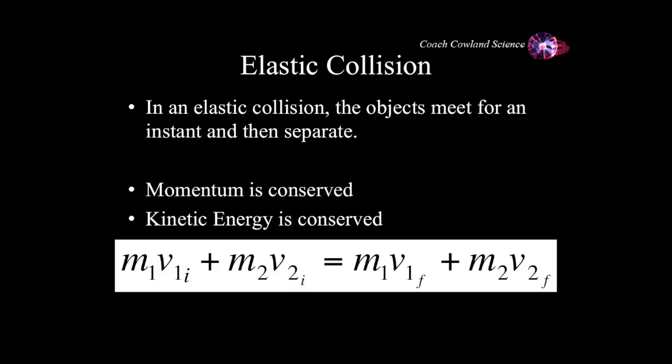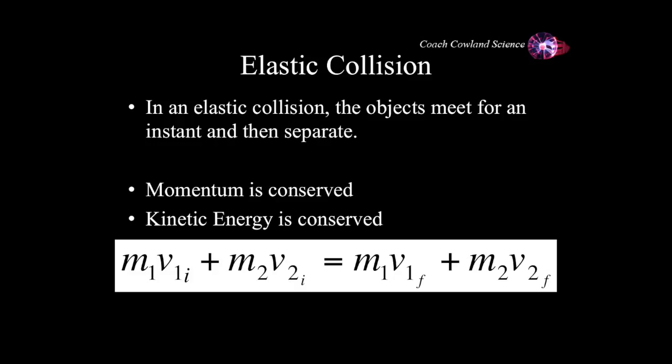Now, in an elastic collision, momentum is always conserved, as we said. But here's the other interesting thing. Not only is momentum conserved, but kinetic energy is conserved. If we look at the equation, the left hand side of the equals is what happens before the two items interacted. The right hand side of the equals is what happens to the two things after they've interacted. M1 V1 initial is the initial momentum of object 1. M2 V2 initial is the initial momentum of the second object.